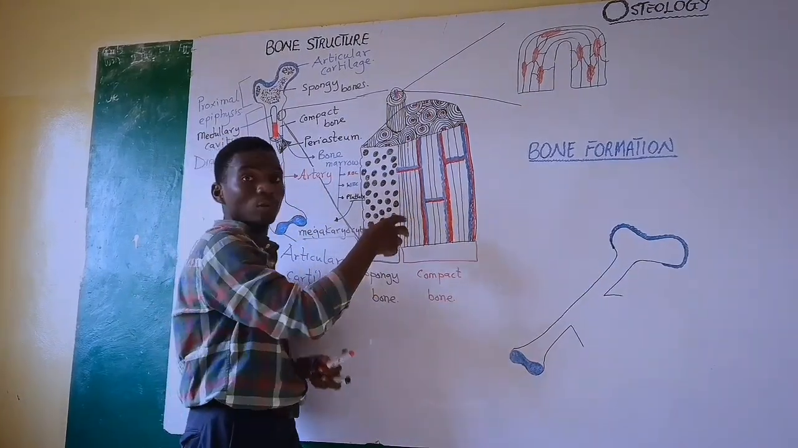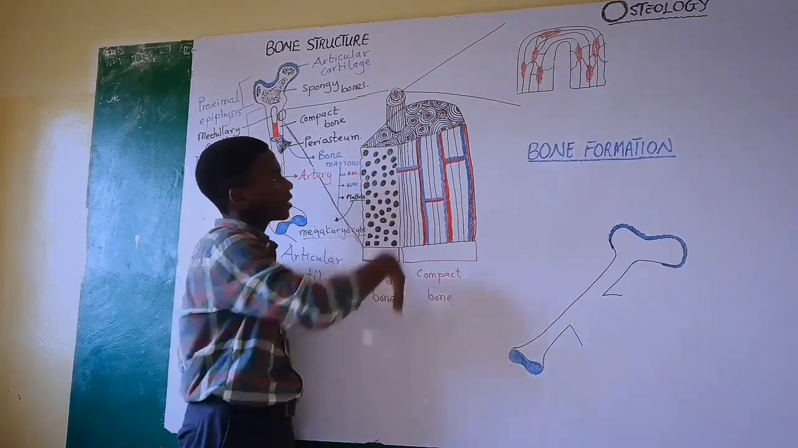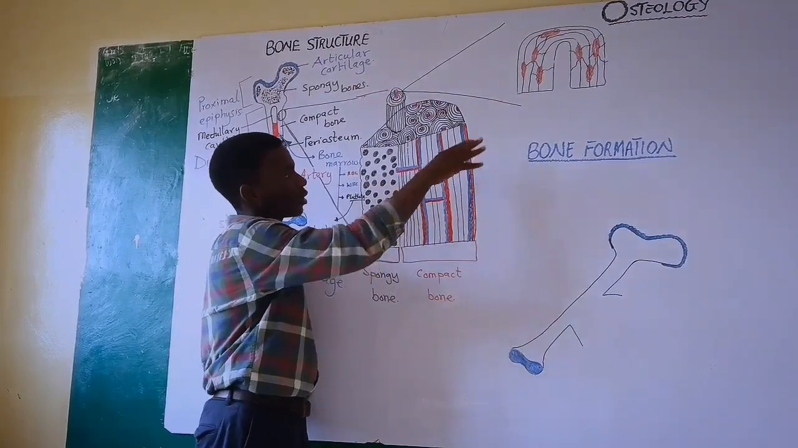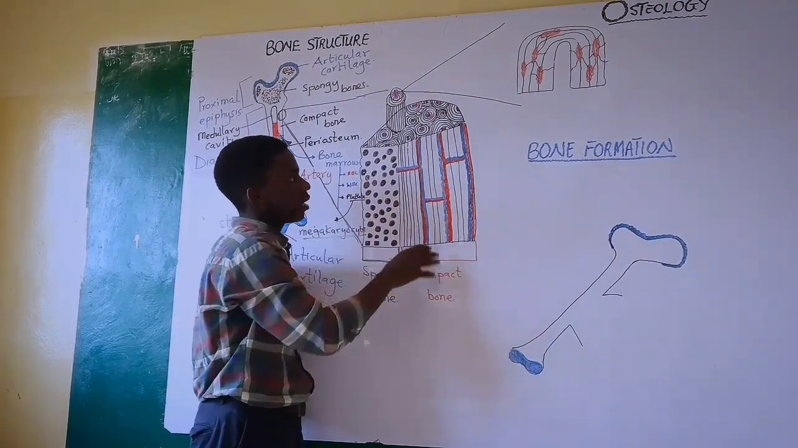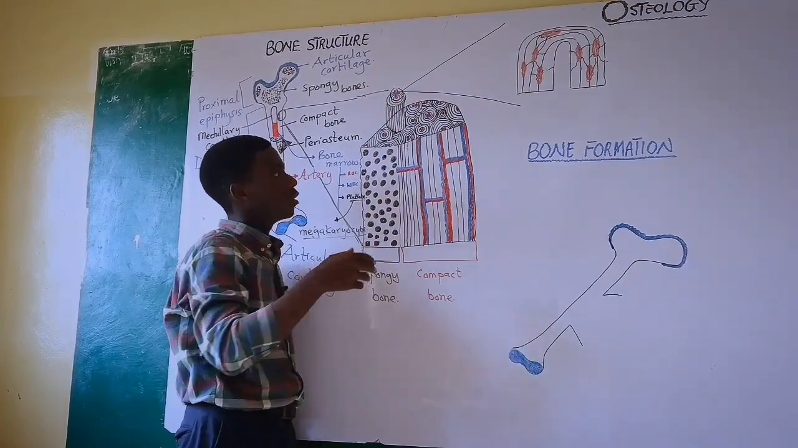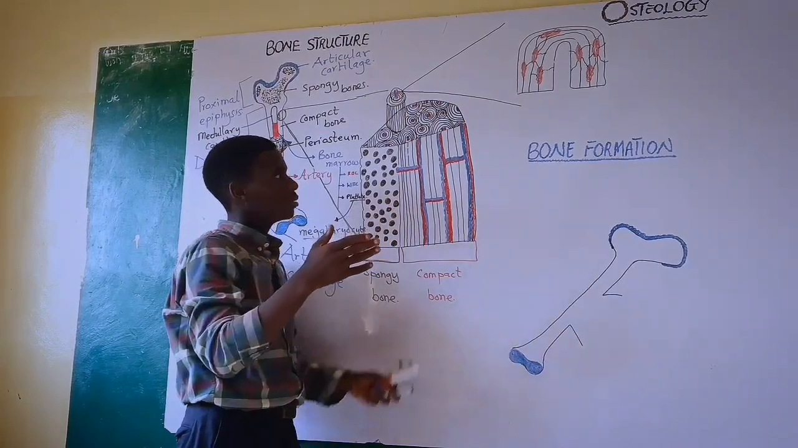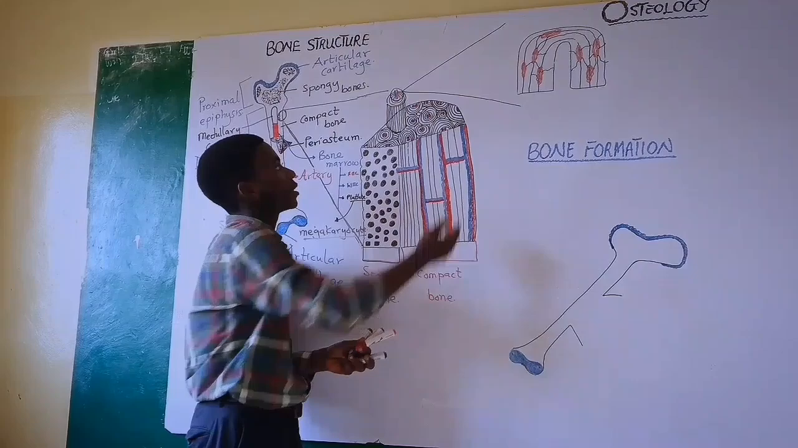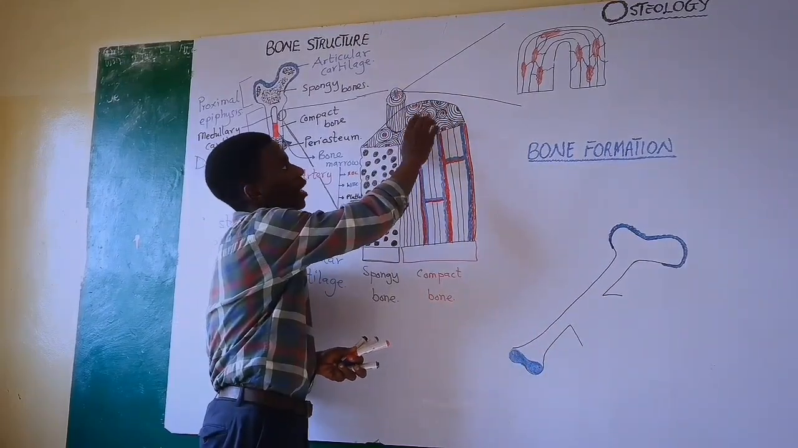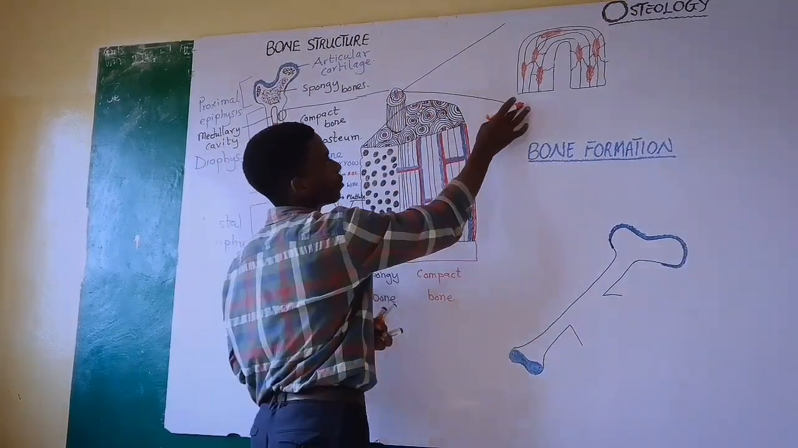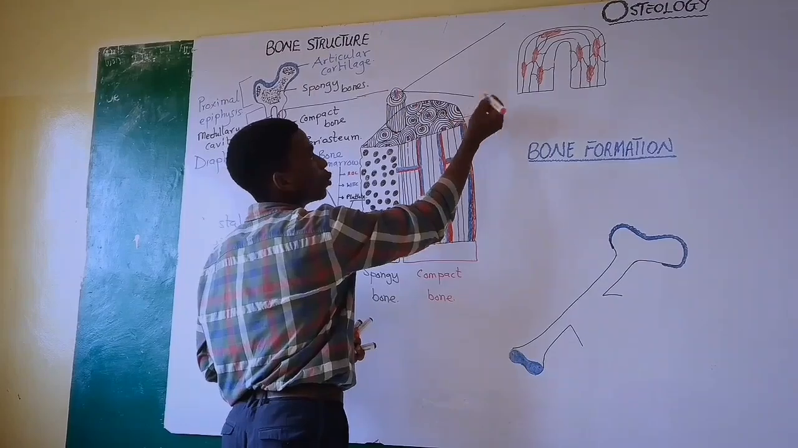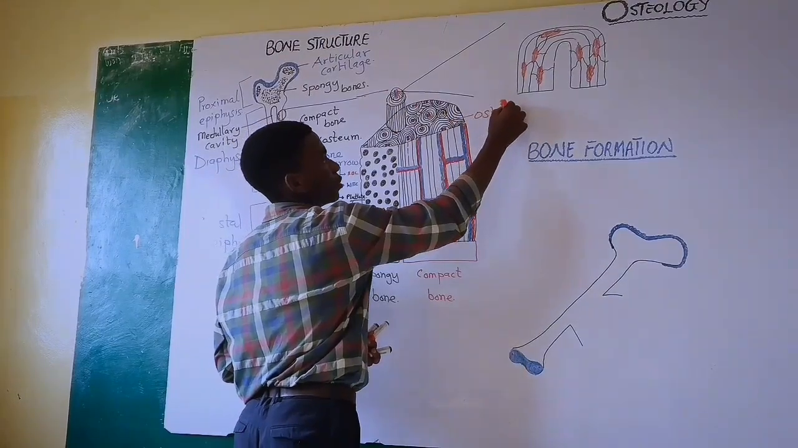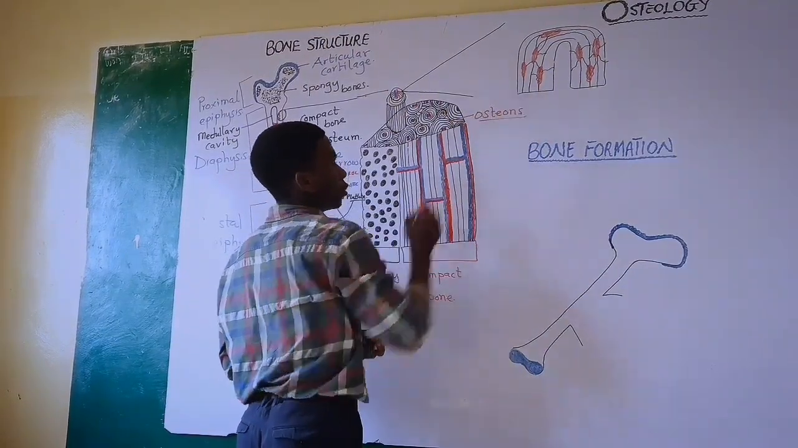Now, looking at the compact bone, you can see that there are vertical canals and horizontal canals in it. The vertical canals and the horizontal canals are responsible for paving a way for blood vessels to reach this part, the compact bone. And these concentric rings that you can see here are called osteons.